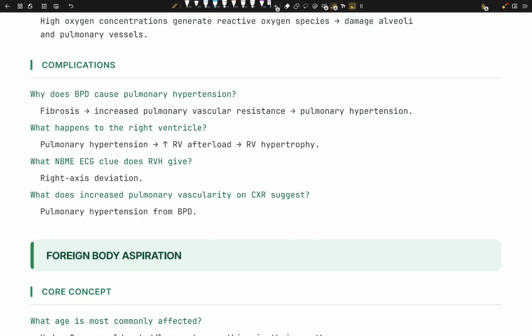And the question is mostly going to ask you why this child has right axis deviation. Because they're going to give you weird options like, he has right ventricle hypertrophy. Well, kind of correct. He has hypertension. Kind of correct. Or they're going to ask you due to increased oxygen. Also correct. So know that.